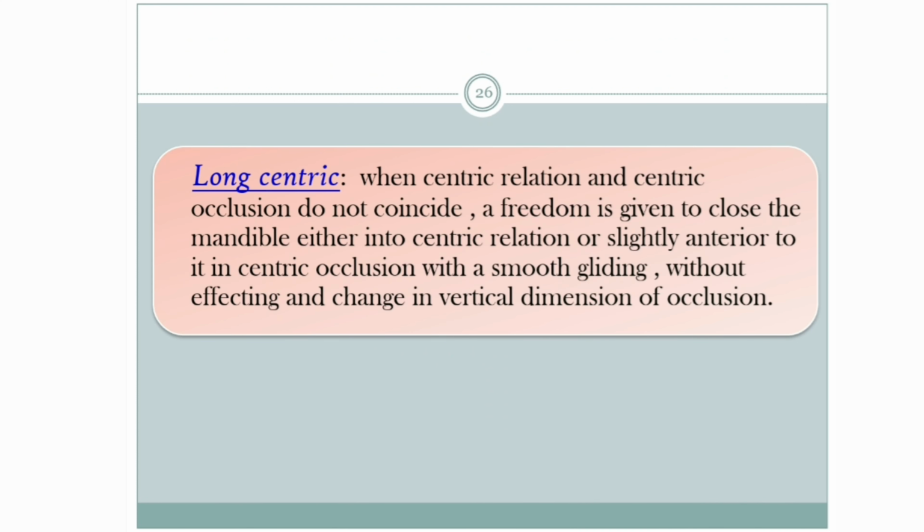What is long centric? When centric relation and centric occlusion do not coincide, a freedom is given to close the mandible either into centric relation or slightly anterior to it with a smooth gliding, without changing the vertical dimension of the occlusion. Okay, in point centric, the centric relation and centric occlusion coincide, whereas in long centric they will not coincide and we are giving a freedom to close the mandible either into centric relation or slightly anterior to it, but we are not changing the vertical dimension. Okay.